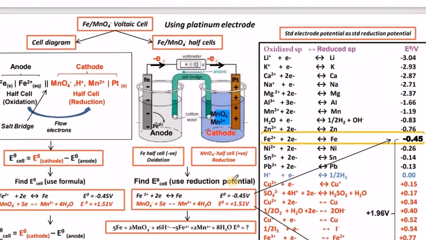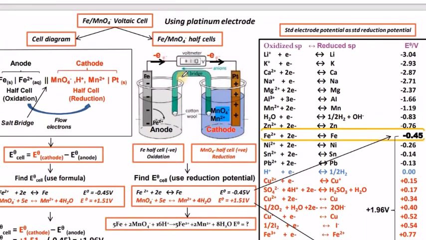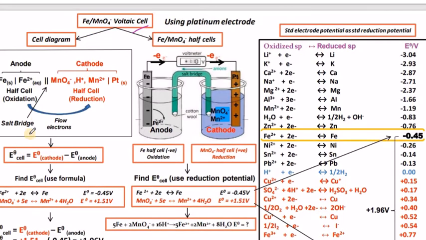Now, using a platinum electrode, here we have iron and MnO4, permanganate, and iron voltaic cell picture shown, where Fe2 plus is taken as anode. From the picture it is very clear that the Fe2 plus reduction potential value is minus 0.45.